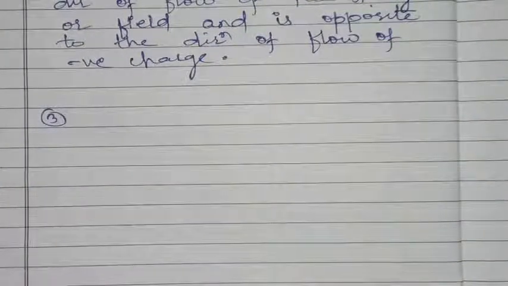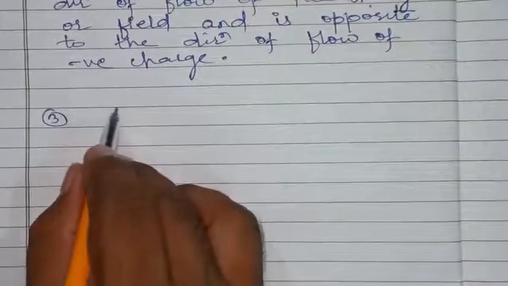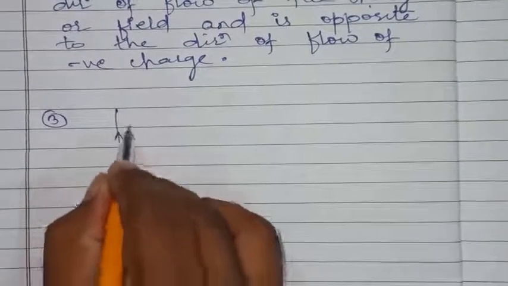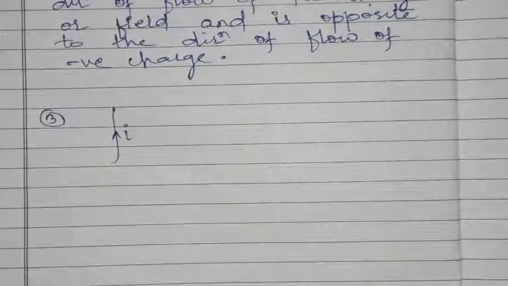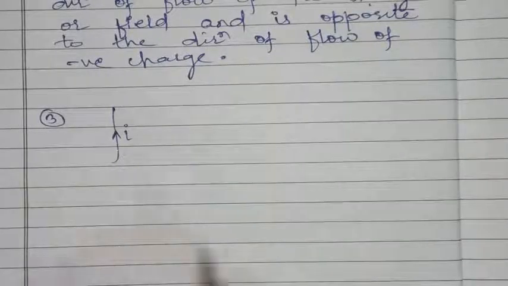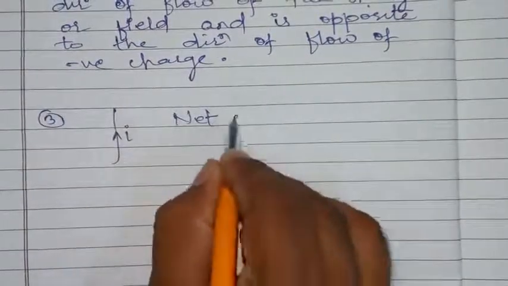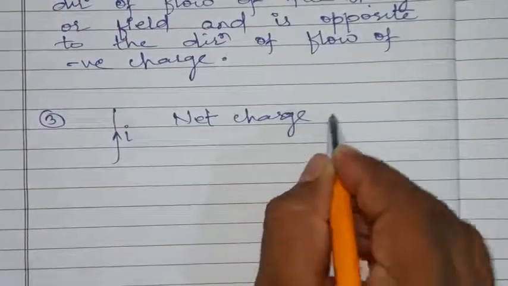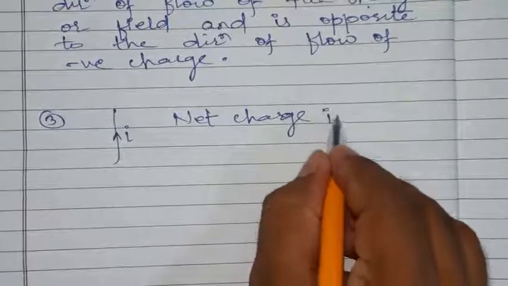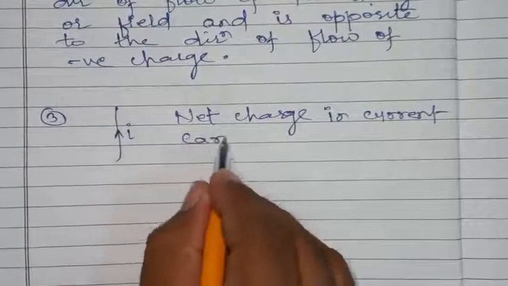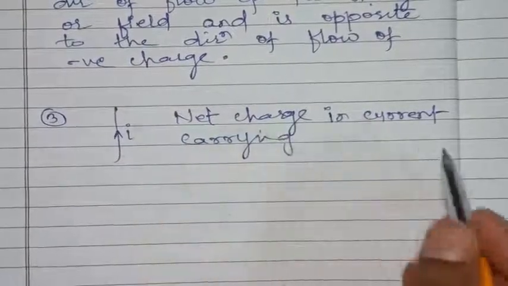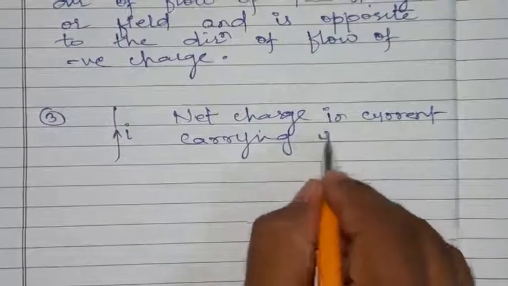Point number 3. A wire carrying a current I means the net charge on the current carrying conductor is 0. Net charge in a current carrying conductor is 0.